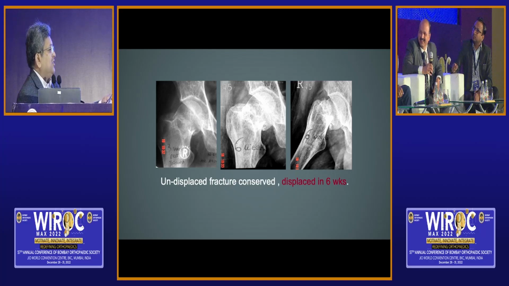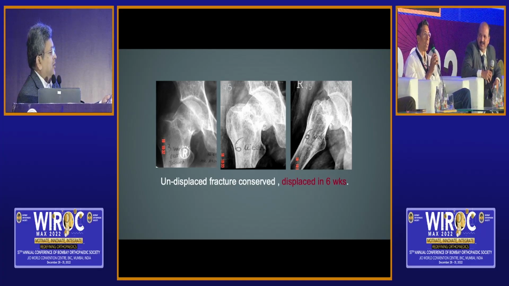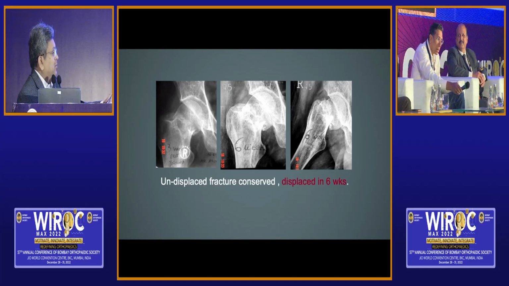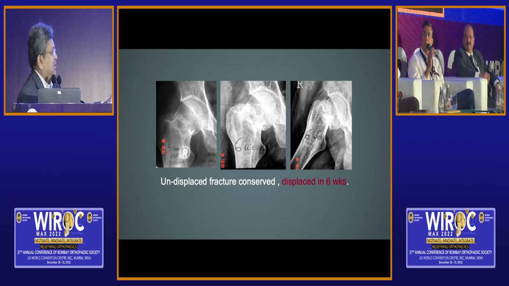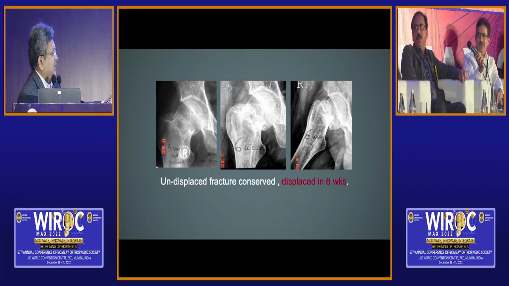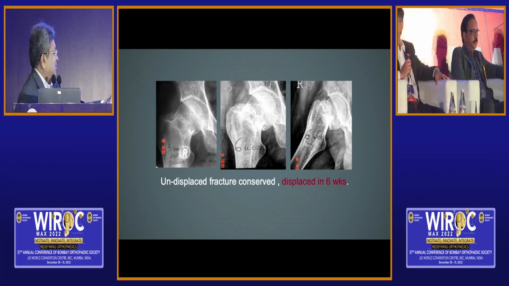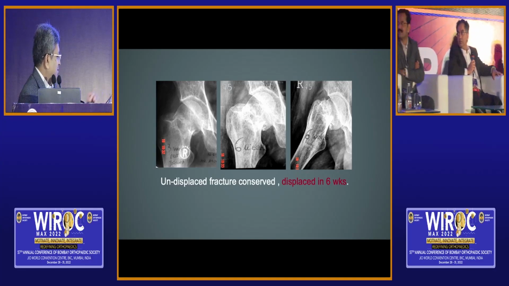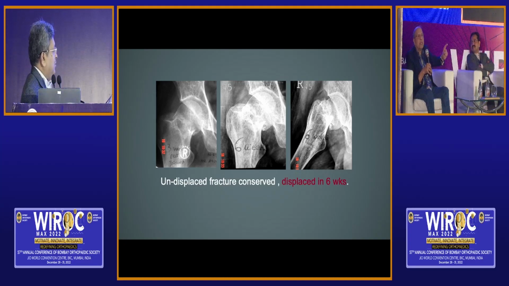Bibhas, any suggestions for such patients? I would fix it straight away. Fix them. So there is no patient, Bibhas, in your books not to fix. All patients get fixed. No options at all. Avinash? If a young active, fix it. Yes. Atul? Fix. Yogesh? Sir, would not have conserved this patient. I would fix this. If it is not rotated, everything is normal, I will fix it. But it's one case in which I use 3 cancellous screws.